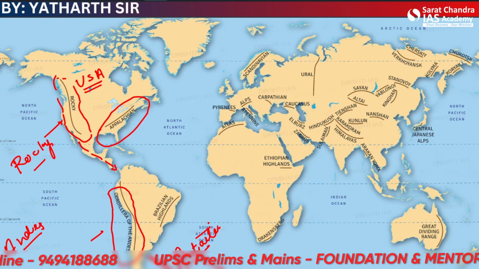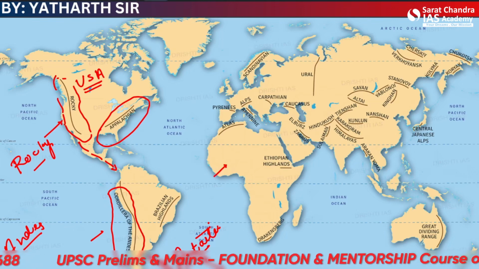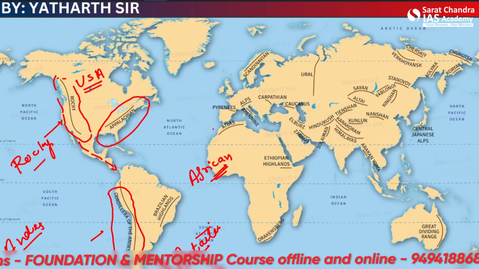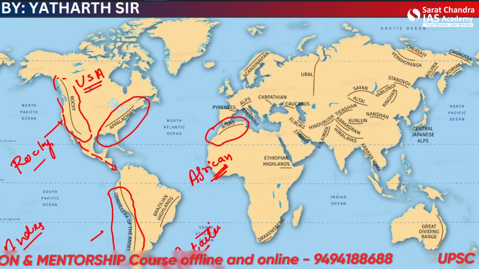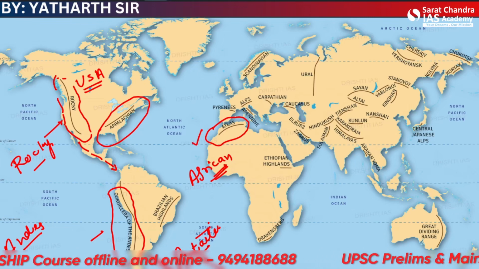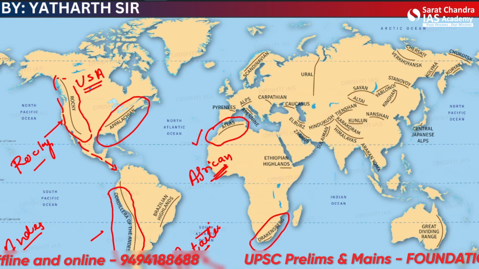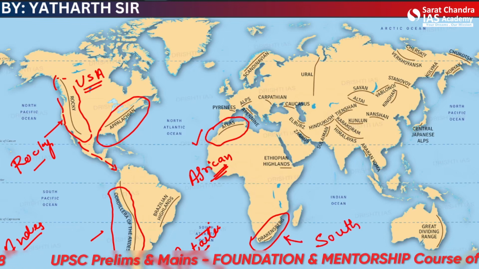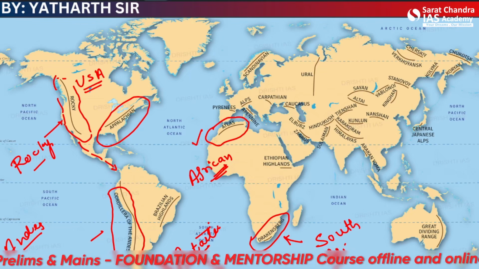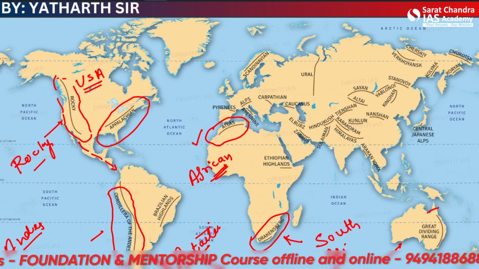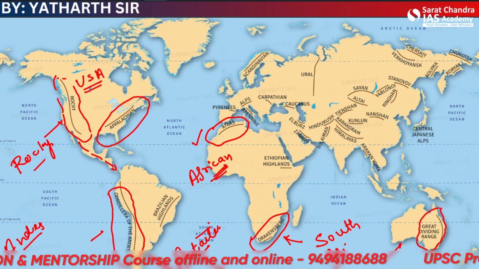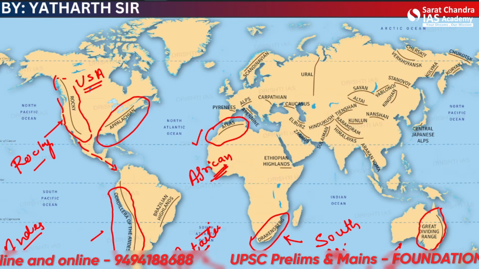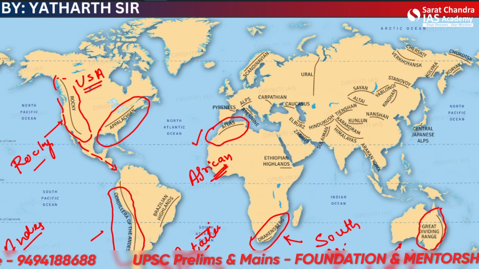All right. Then when we come to the African subcontinent, then there is the major mountain range known as the Atlas Mountains. All right, this is the major mountain range here. And then there is Drakensberg in South Africa. Now when we move further towards Australia, on the southeastern part of Australia, near the island of Tasmania, there is the Great Dividing Range. So we'll see how it was formed.